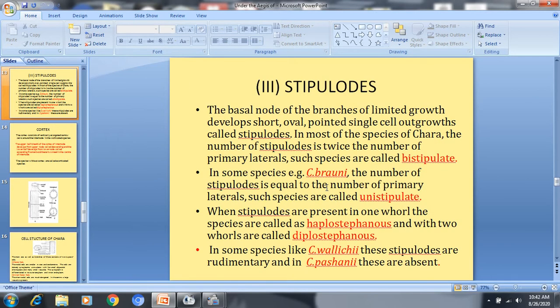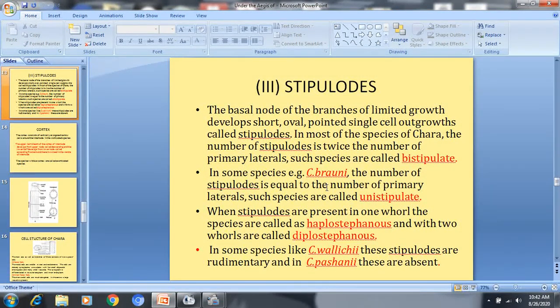Stipuloids or stipules are special types of outgrowths, and these originate from the basal node of the branches of limited growth, and these are very short, oval and pointed single-cell outgrowth-like structures like spines, and these are called stipules or stipuloids.